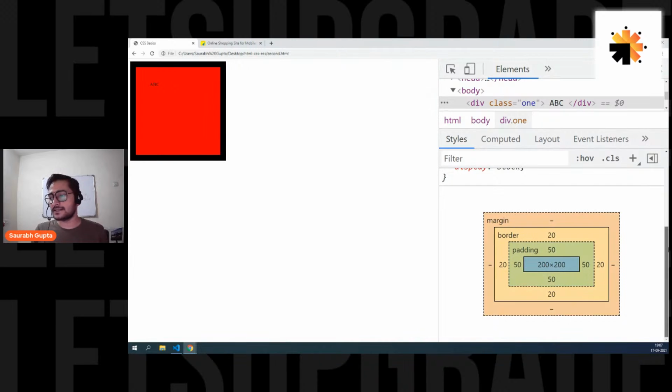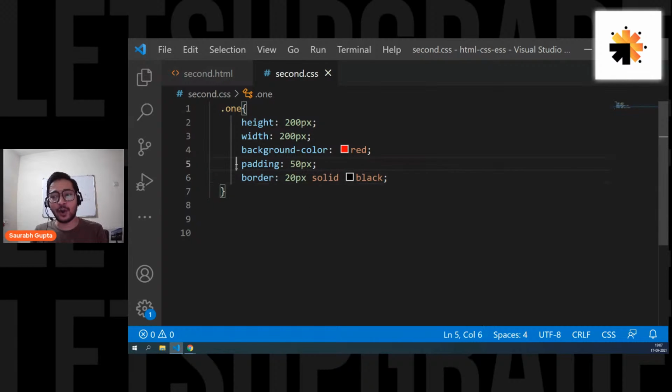Now, guys, let's also talk about the third one. That is margin. And now it's very special. See, guys, I'm calling them fake sizes. That doesn't mean they are not useful. They are all useful, very useful. But I'm just calling them fake size because they are fake sizes.